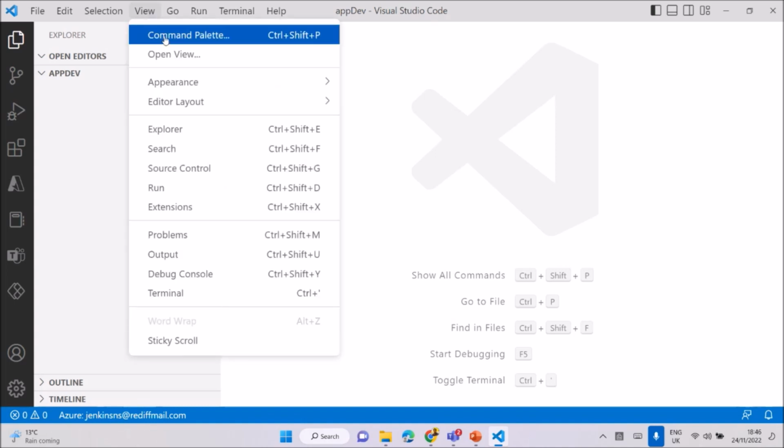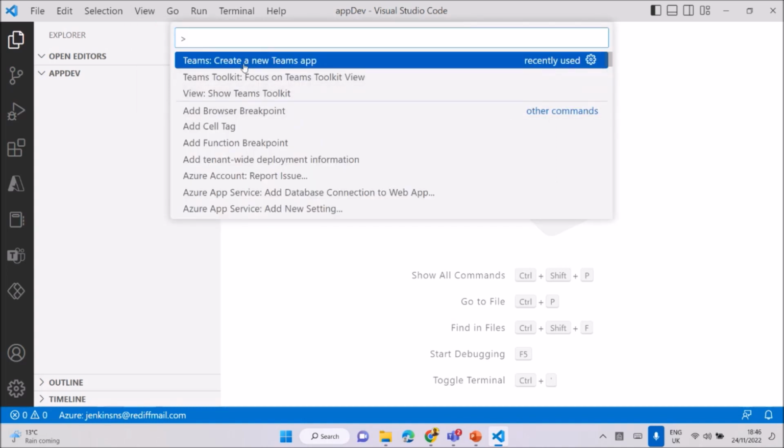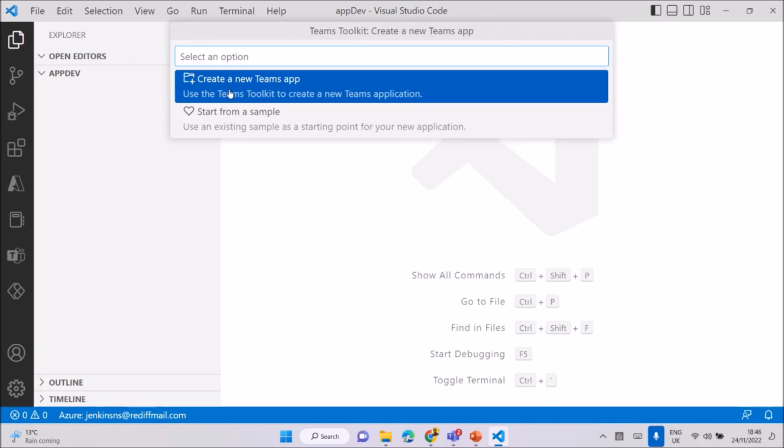View, command palette. You can see by default it shows how we start, right? Create a new Teams app. How easy, right? Just click it. It's asking to create a new Teams app. What type of starter, from a sample? Some samples from Microsoft you can learn from, or you can go directly with the blank one. Just create.